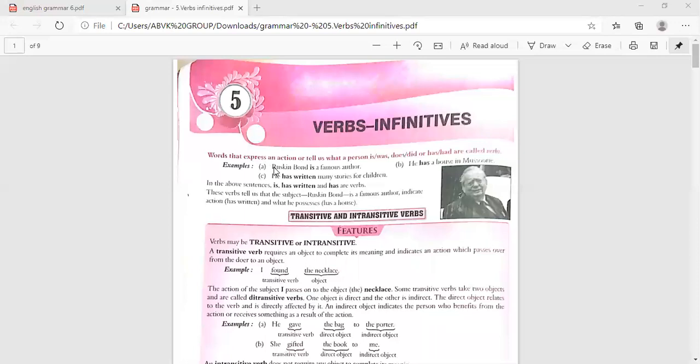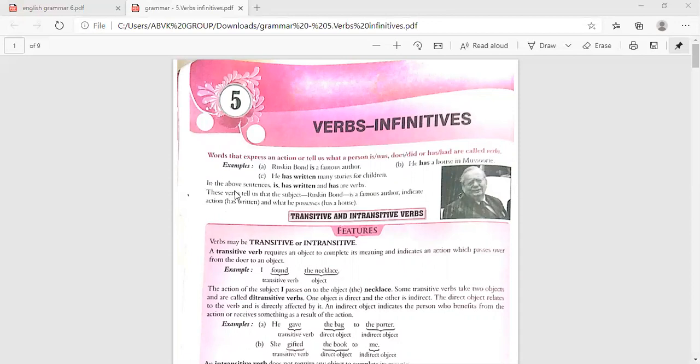Words that express an action or tell us what a person is, was, does, did, or has, had, are called verbs. Examples: Ruskin Bond is a famous author. Is is the verb here. He has a house in Missouri, has is the verb here. He has written many stories for children, has written is the verb here. In the above sentences, is, has written, and has are verbs.